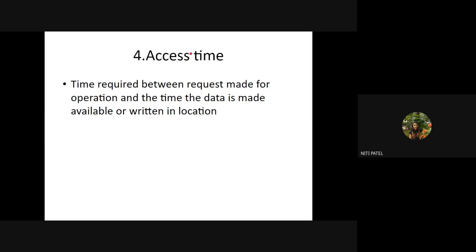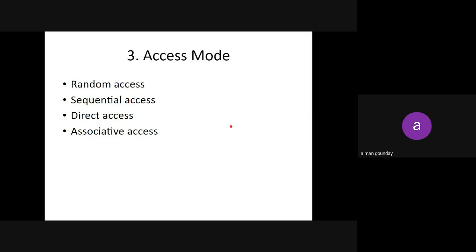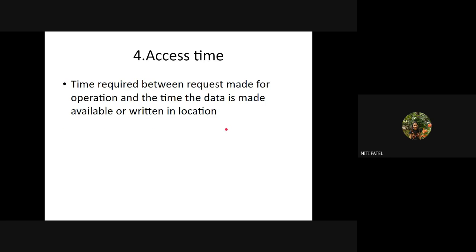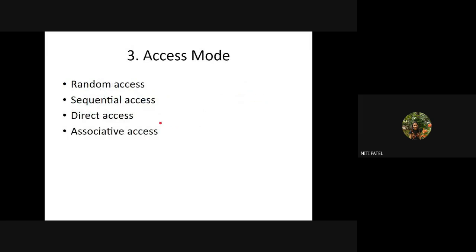Next characteristic is access time. What do you mean by access time? How much time is required to access? Access time is the time required between the request made for the operation and the time the data is made available to the user. Suppose in a search bar I have typed a search for the file called syco.txt. The time I submitted my request for searching the syco.txt file and the time the system made that file available to me, that is what is called access time.